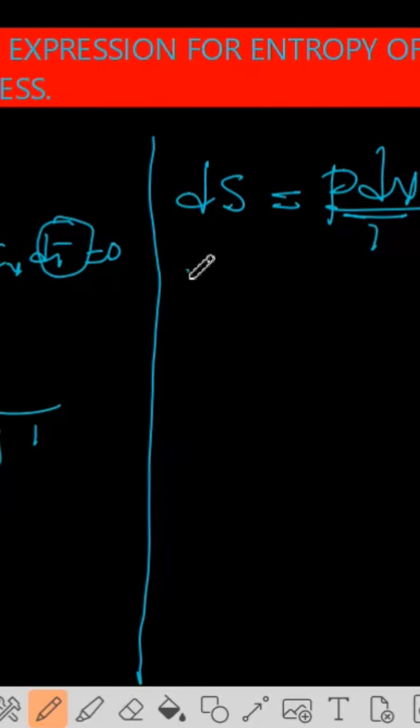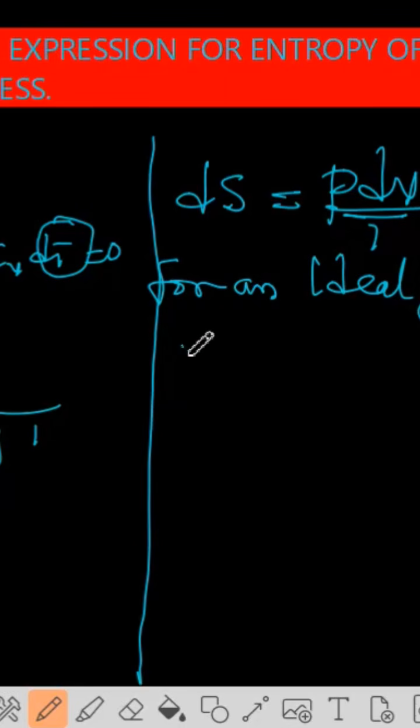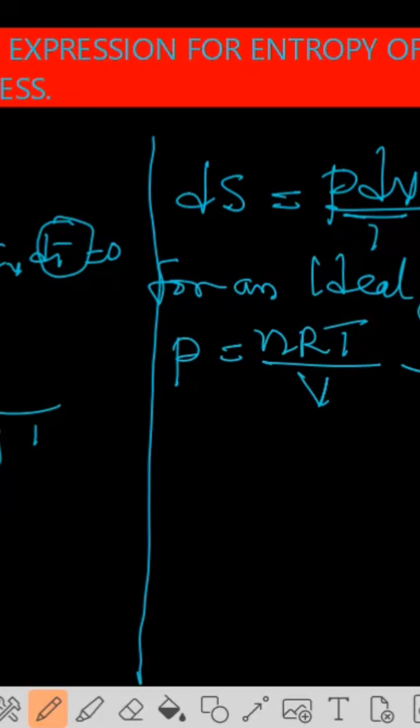But from the equation of an ideal gas, for an ideal gas, we have PV equals nRT. So make P the subject of the formula here. P now becomes nRT over V. Put that back into this equation.